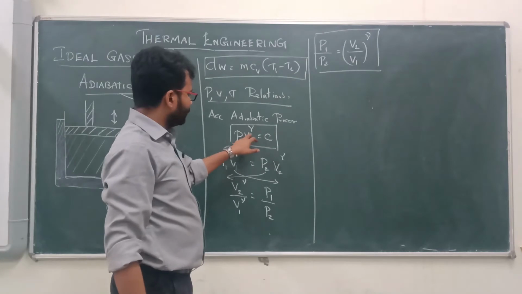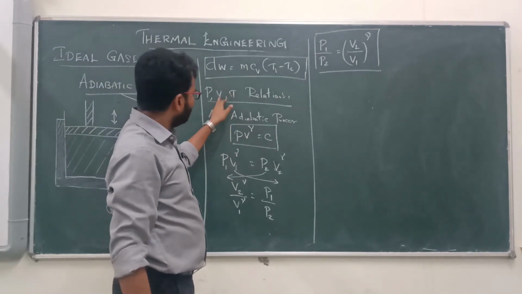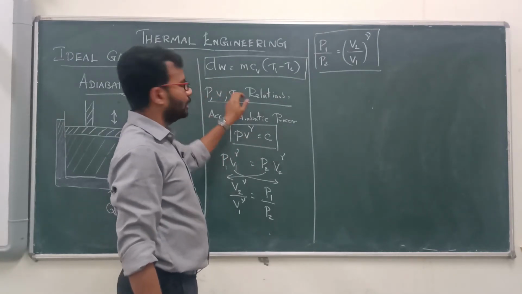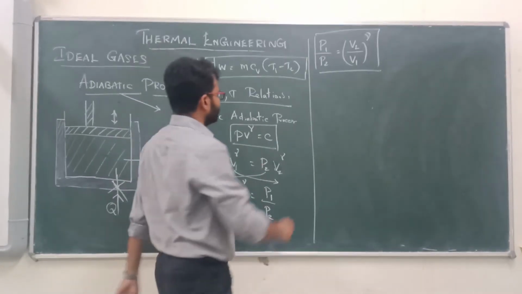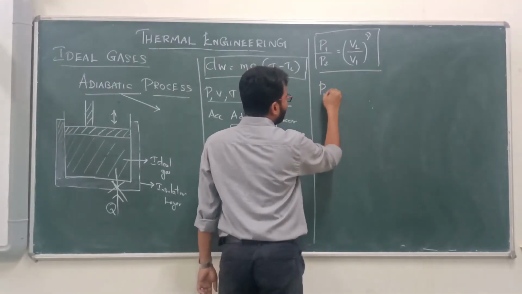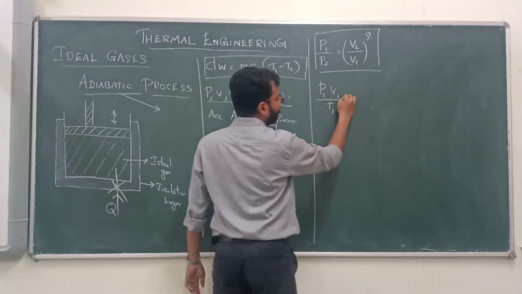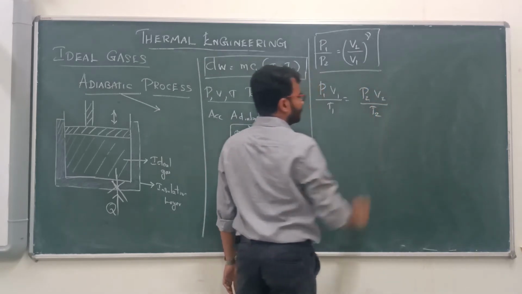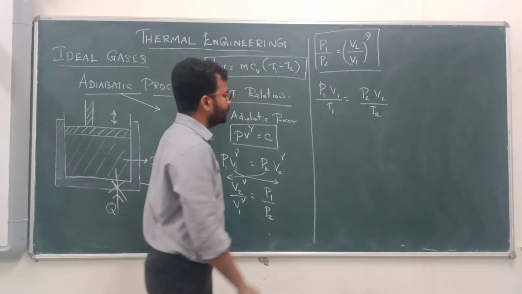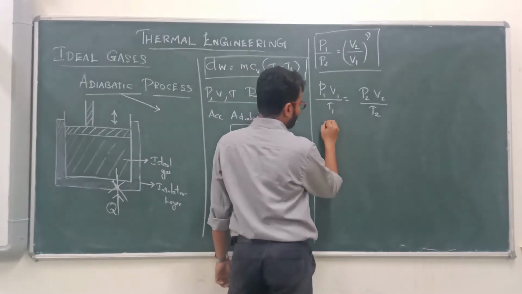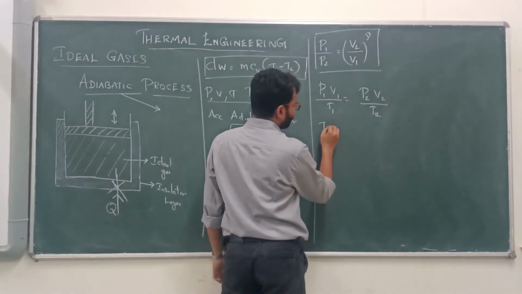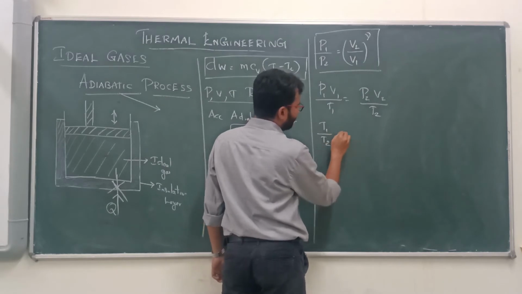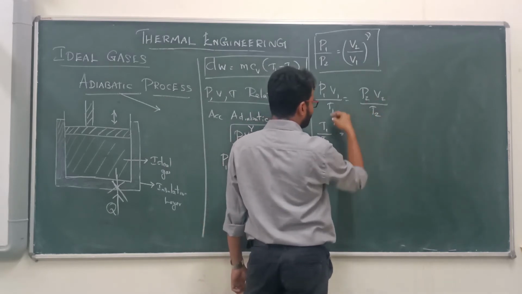Now we are going to derive the volume and temperature relationship and the pressure and temperature relationship. We know that P1 V1 by T1 is equal to P2 V2 by T2. This is the general relationship. Let us consider T1 by T2: bring T1 here and T2 here.